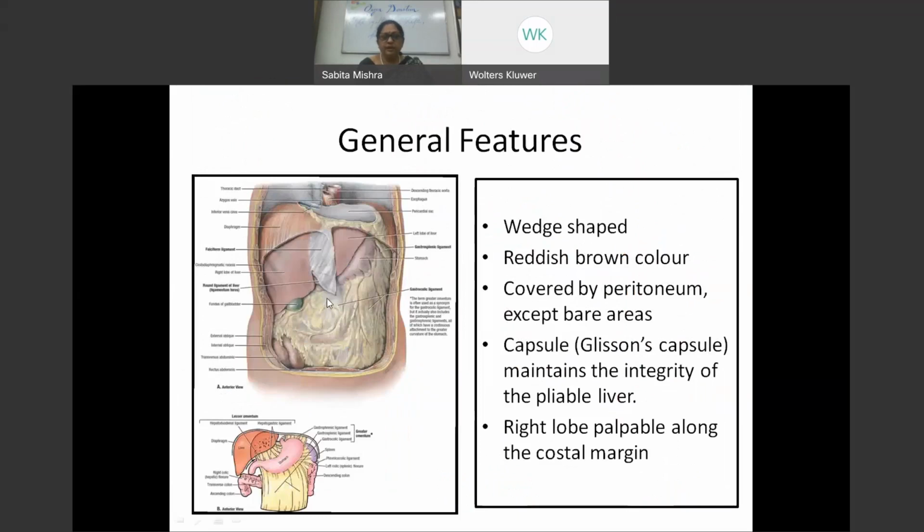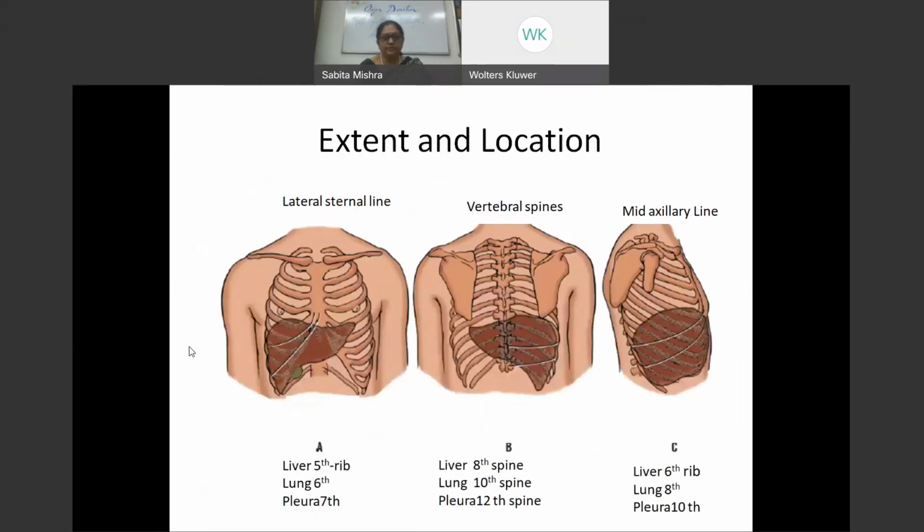You can see that below the liver there is the fold of greater omentum, and you can see the stomach peeping out on the left side and the gallbladder here, just at the inferior border. Liver is palpable along the costal margin. It's covered by a capsule, which is called the Glisson's capsule.